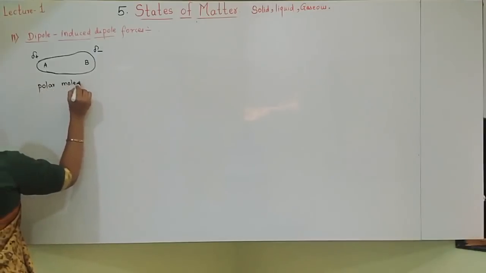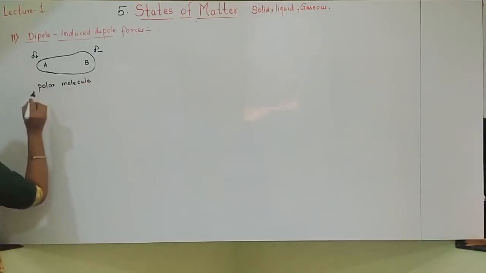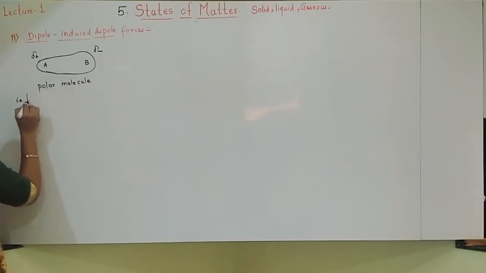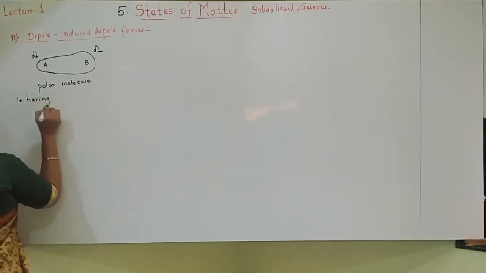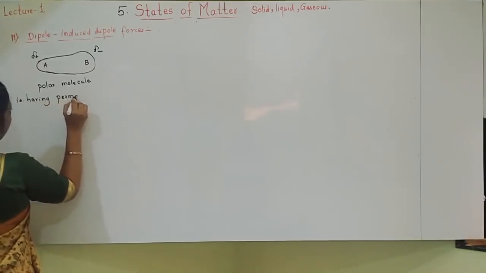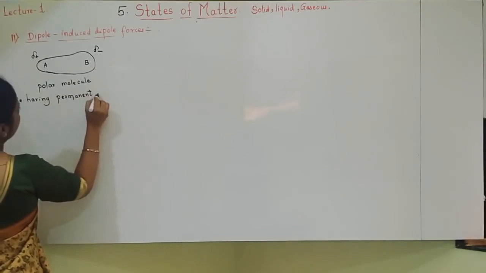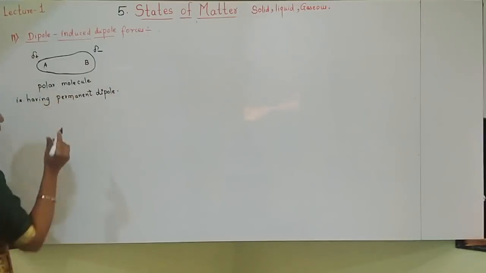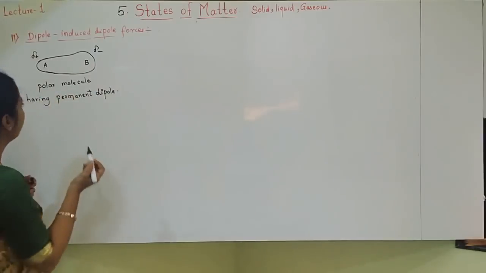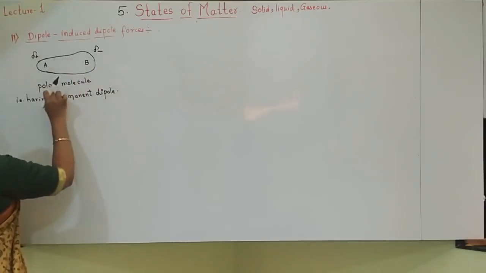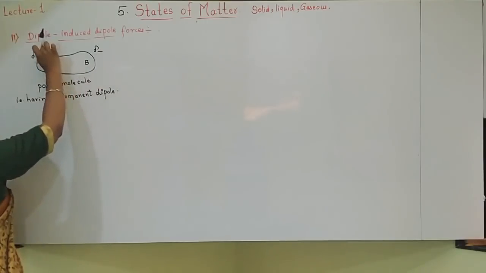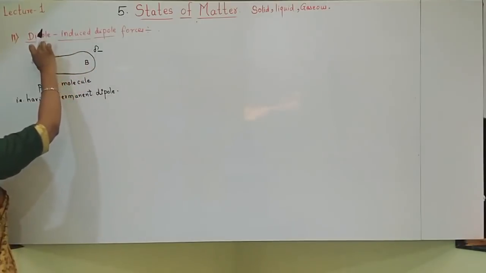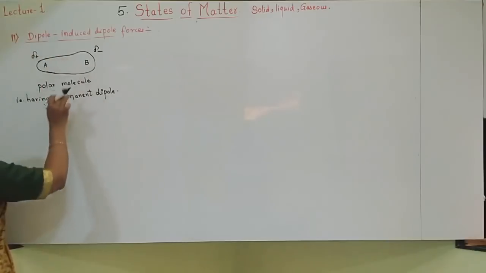So this molecule I have shown is a polar molecule. Students, what do you mean by polar molecule? A polar molecule is one having a permanent dipole. Polar means which has a permanent dipole. Two poles are there, so it is a polar molecule. Because I am telling dipole, induced dipole, I should take a first molecule which has two poles.